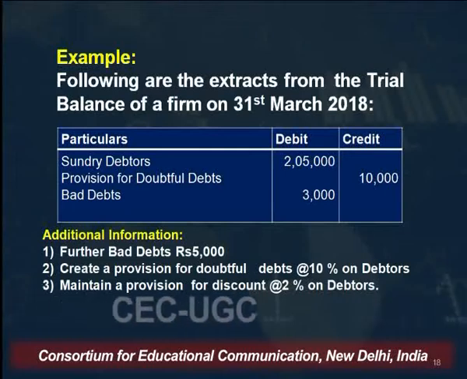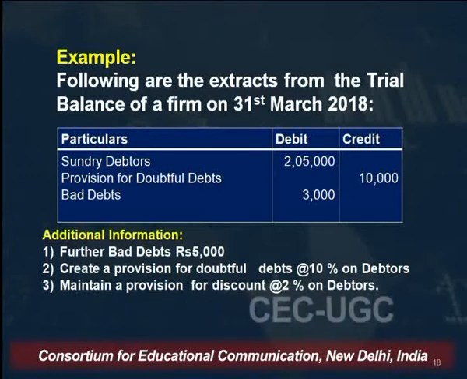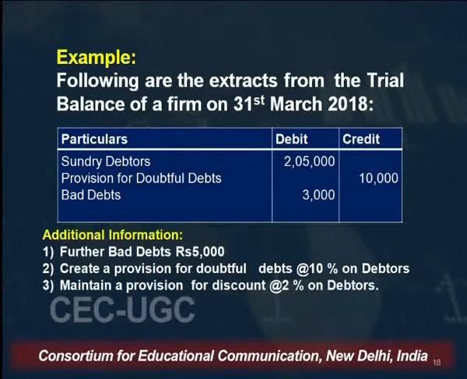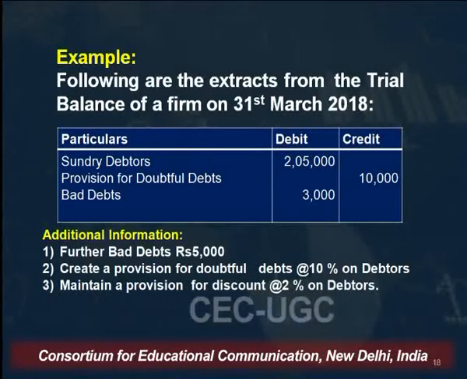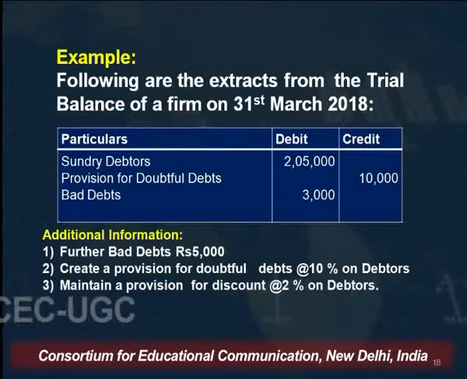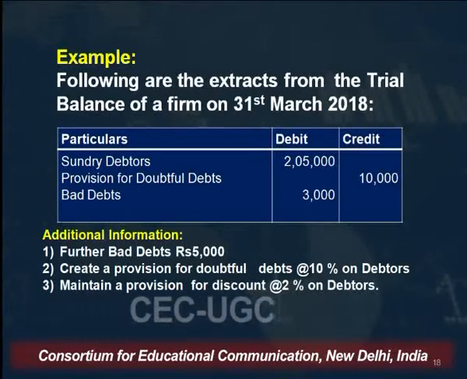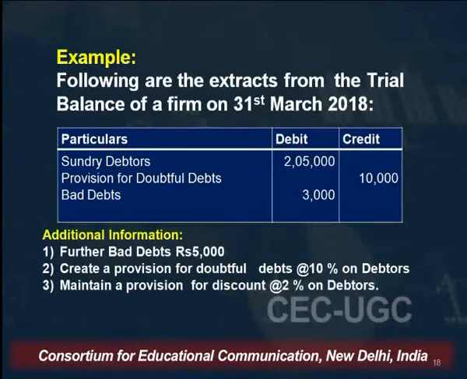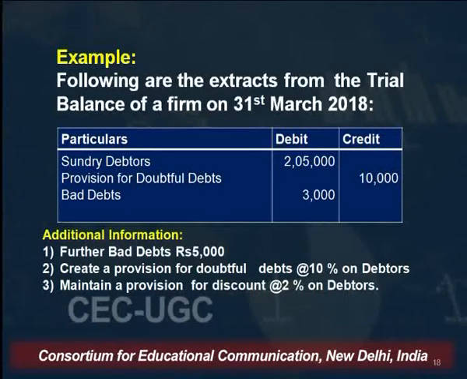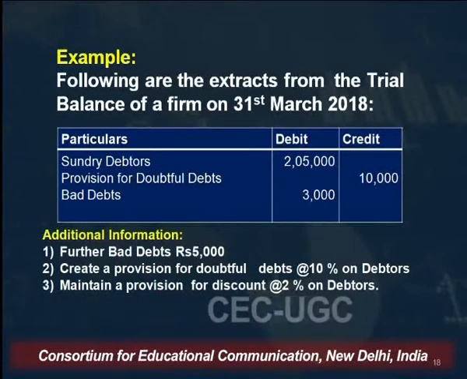These are the extracts of the trial balance, and in this the debtors are given as 2,05,000, provision for doubtful debts 10,000 and bad debts is given 3,000. Outside of the trial balance, as additional information, further bad debts are given as rupees 5,000. The other additional information is: create provision for doubtful debts at the rate of 10% on debtors. Maintain your provision for discount at the rate of 2% on debtors. So these are the additional information given.